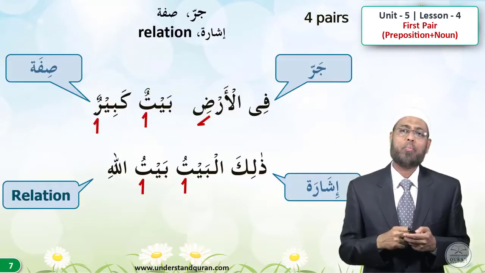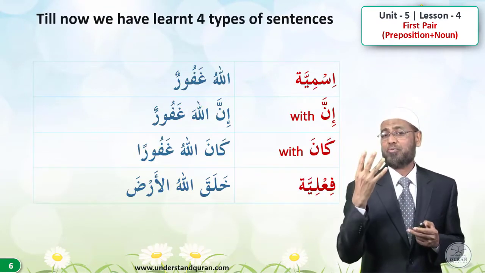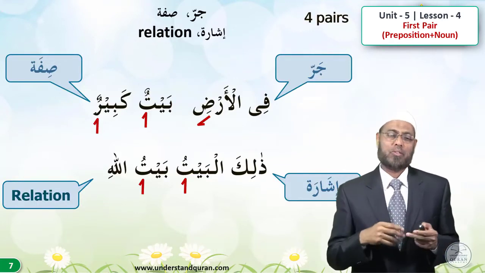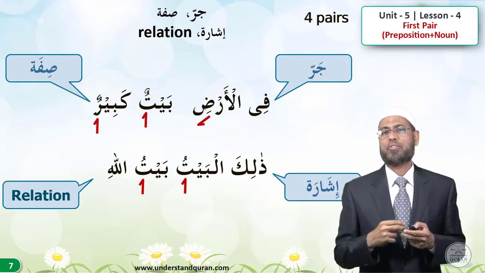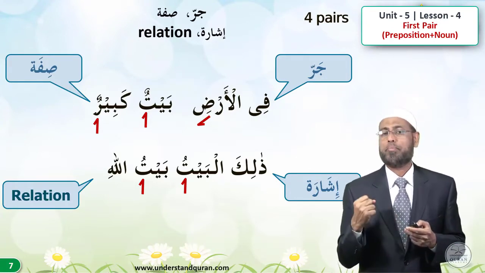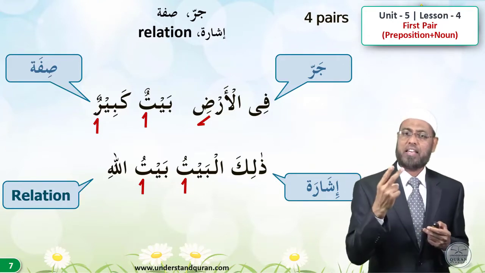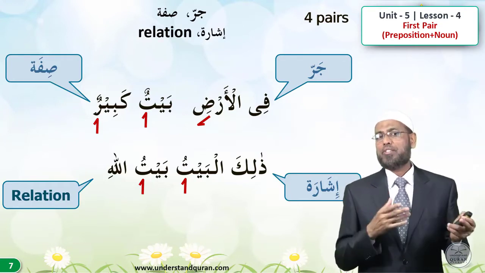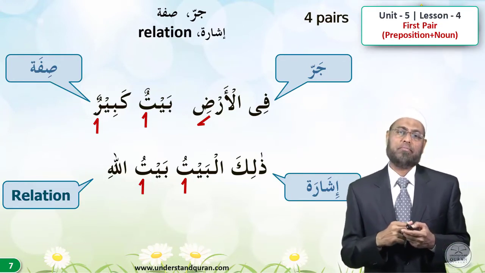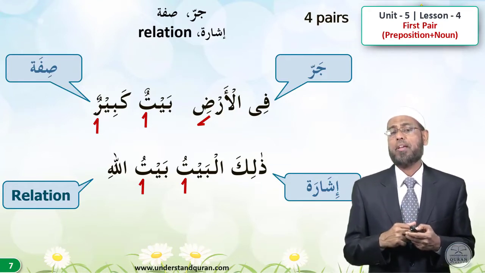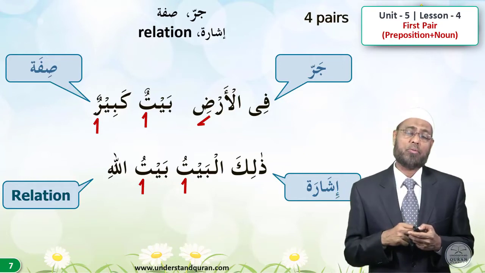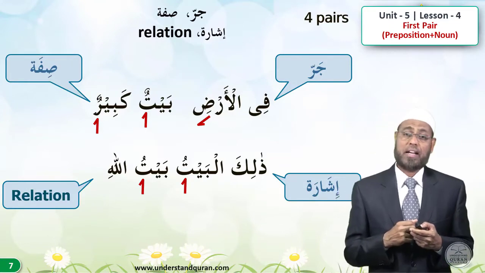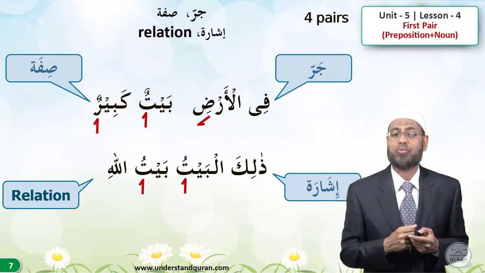Alright, let's take now pairs. So we have learned four types of sentences. Now we are learning four types of pairs, and it will continue throughout many lessons that we will take after this one. So this is the first lesson on pair, which is pair of preposition or jar and a noun like fil ardi, in the earth, fil ardi. To remember these four pairs, we have this nice sentence or two sentences, whatever you say: fil ardi baytun kabirun. In the earth there is a big house, dhalika al-bayti, and that house is Baytullahi, the house of Allah.